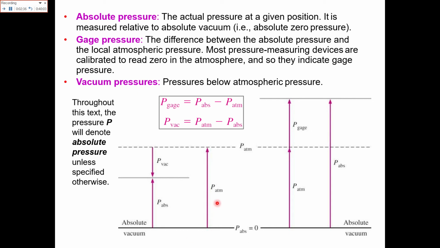For the vacuum pressure, you have the value of the atmospheric pressure, then the value of the vacuum pressure, and this is basically the absolute value. So you subtract the vacuum from the atmospheric pressure to get the absolute pressure. Or, to find the vacuum, you simply subtract the absolute pressure from the atmospheric value.